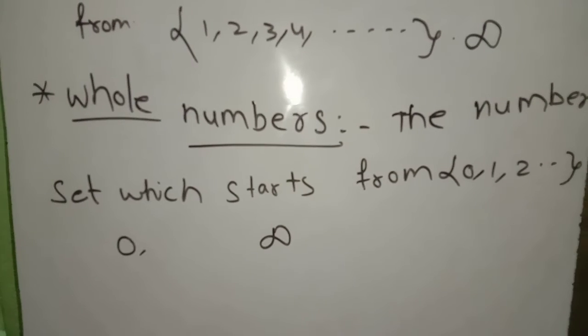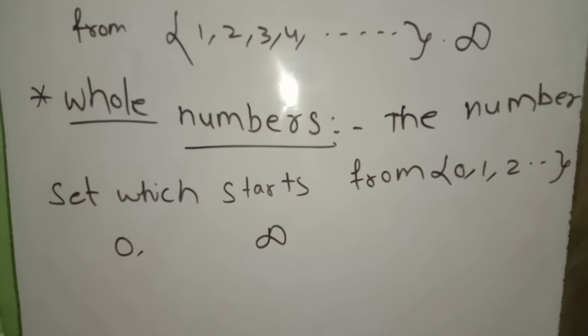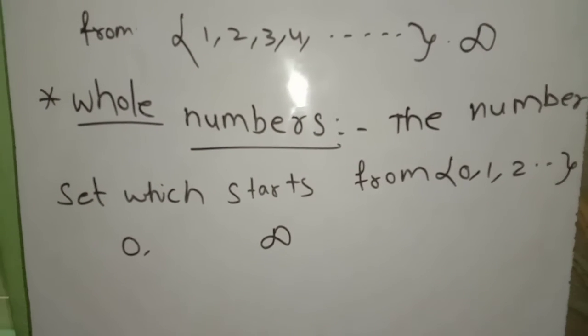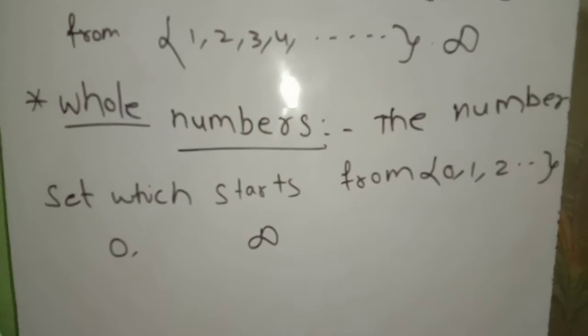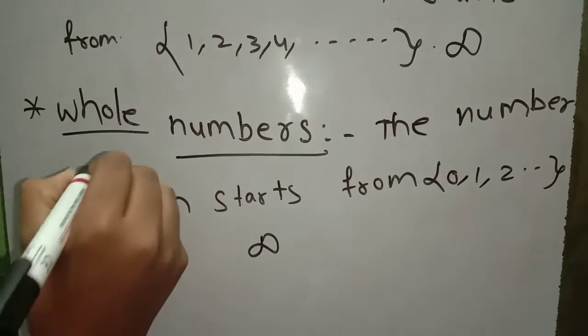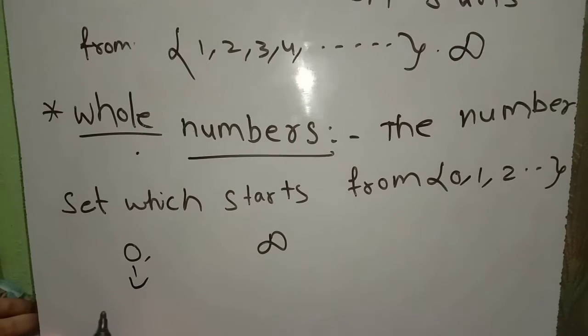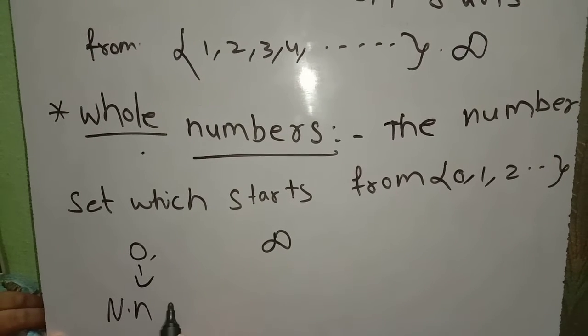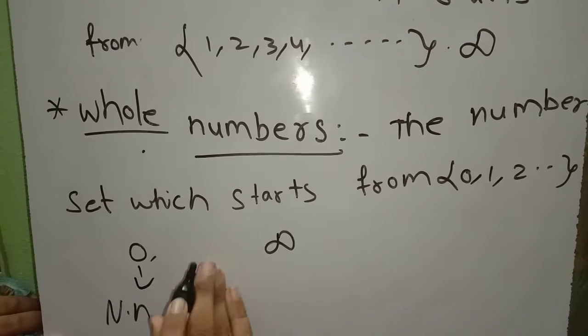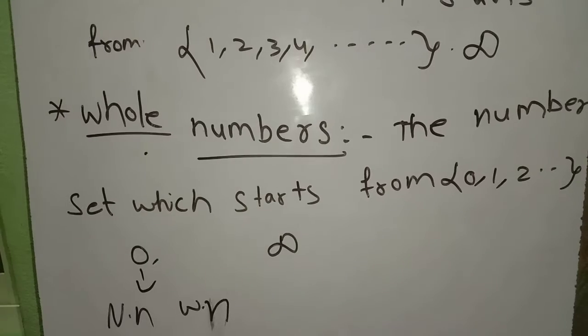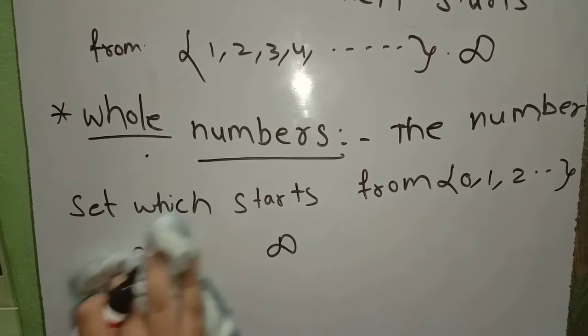So the natural numbers include 1, 2, 3, 4 and so on, and the whole numbers include 0, 1, 2, 3, and so on. The only difference between natural numbers and whole numbers is the 0. The 0 is not included in natural numbers and it is included in the whole numbers.